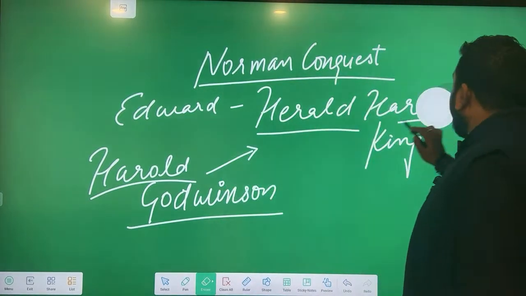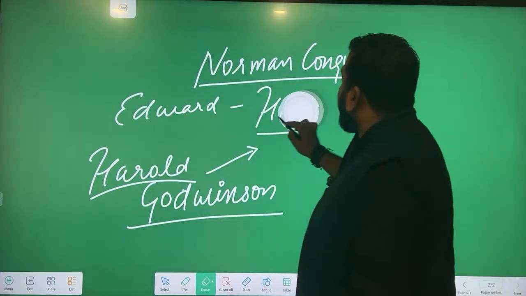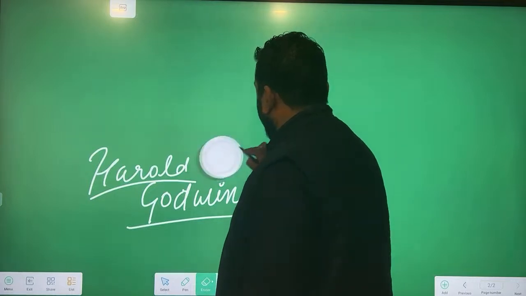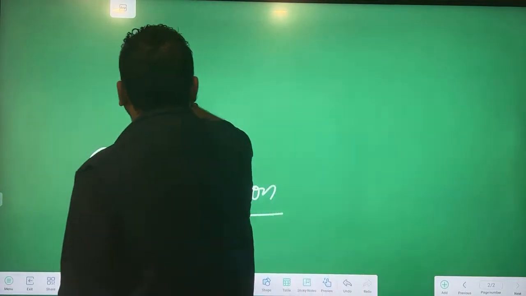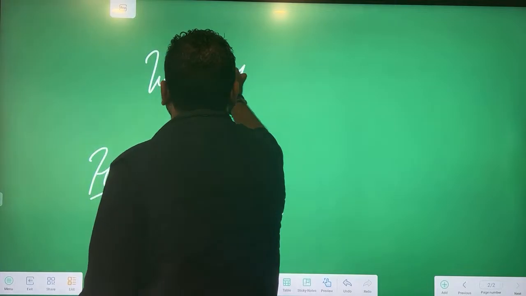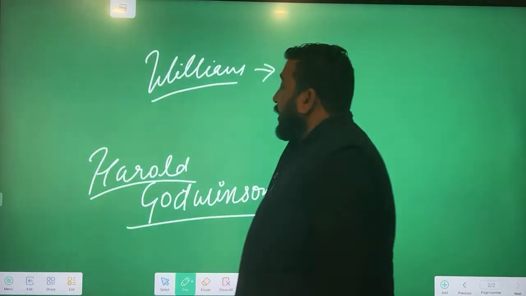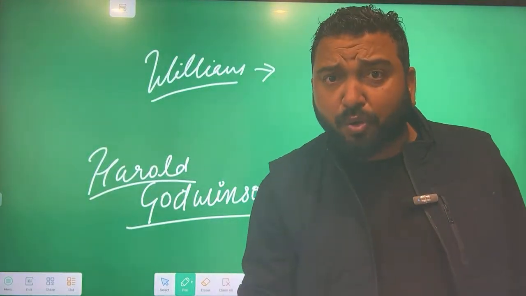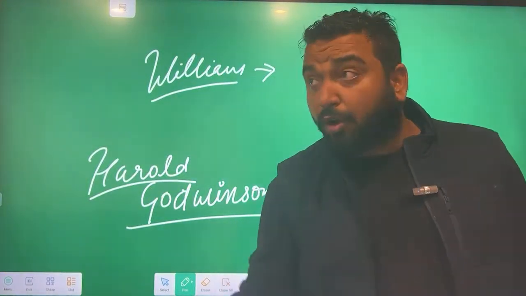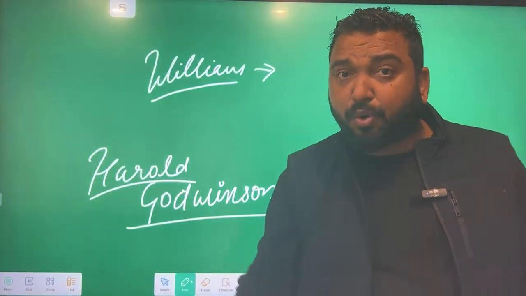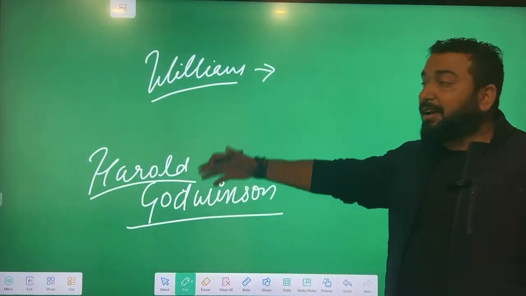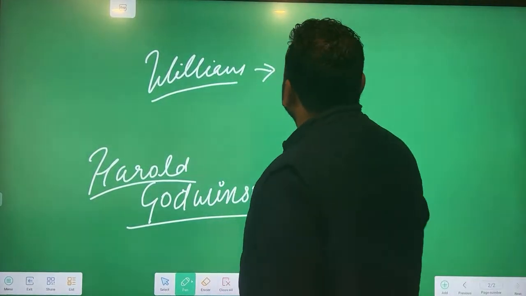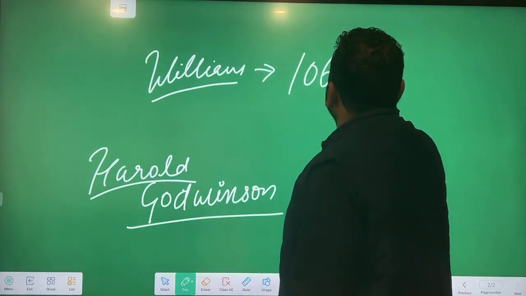When he became the king by killing Harald Harada, William the Conqueror, the friend of Edward, didn't like it. He was a true friend. He said that either you leave the throne or we will fight. Now, the Anglo-Saxons were strong, and the Normans from France were very strong too. Harold didn't listen to him, and this was the reason William the Conqueror came with a huge army in 1066.